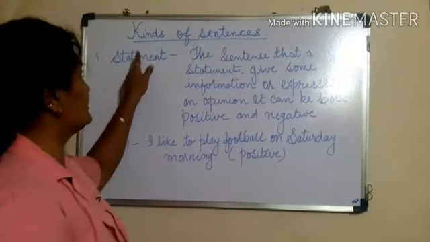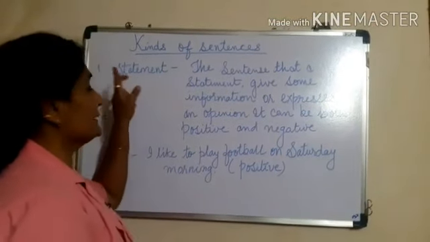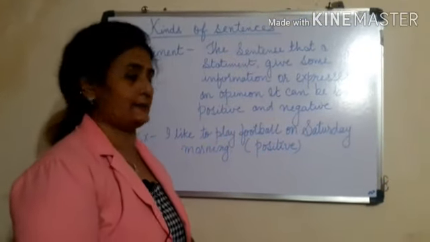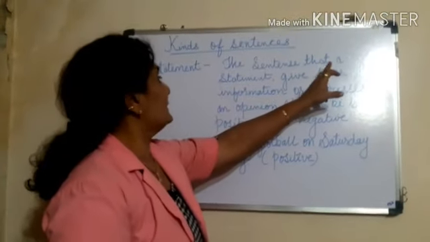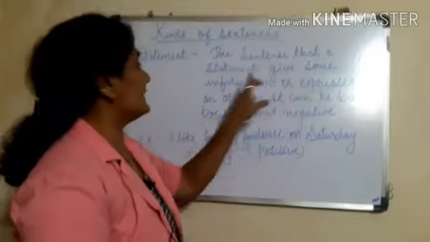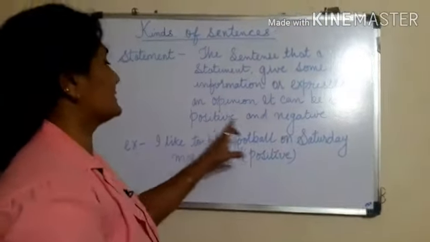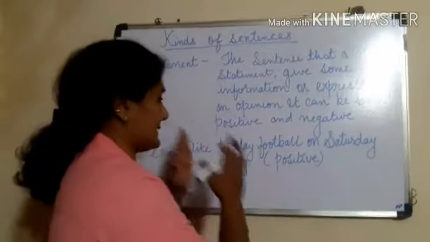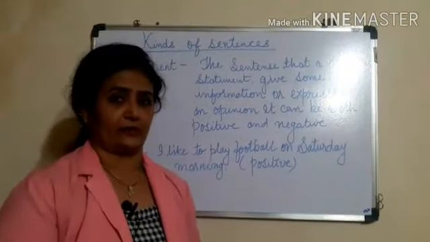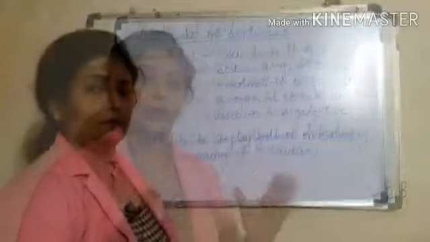Now children, we are going to learn about kinds of sentences. First is statement. Statements are also known as declarative sentences or assertive sentences. These are sentences that make a statement, give some information or express an opinion. It can be both positive or negative. So the declarative or assertive sentences give us some information, or one can express their opinion or ideas. That all comes under the statement.